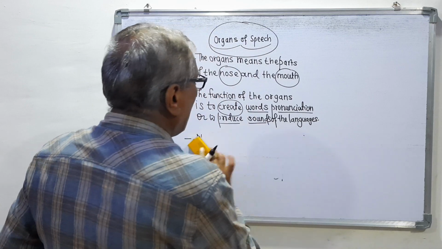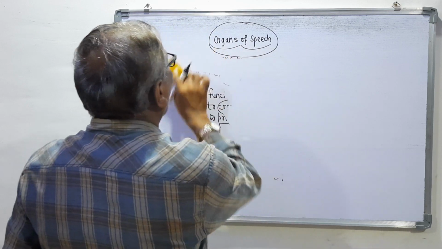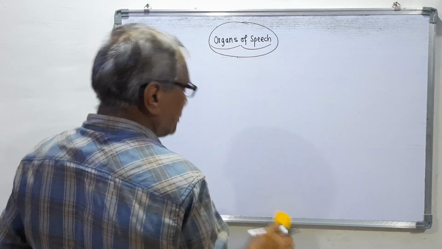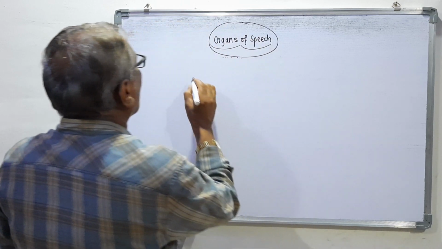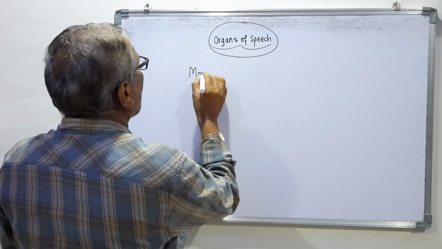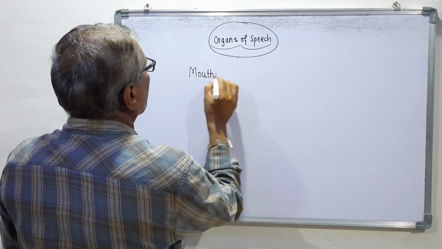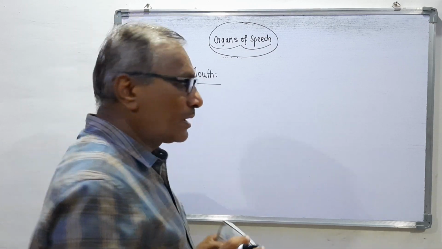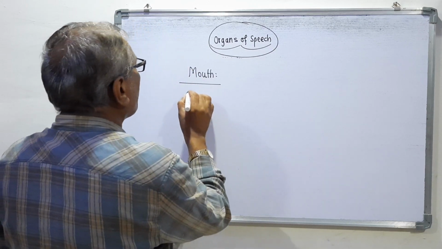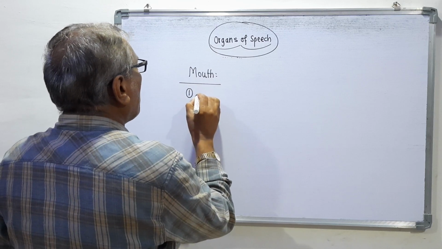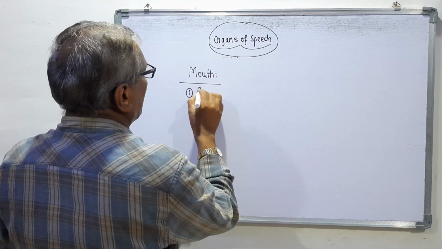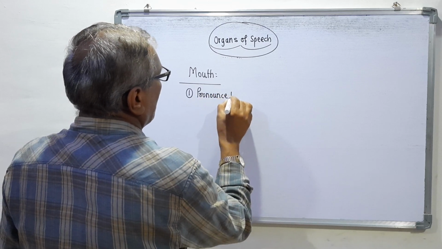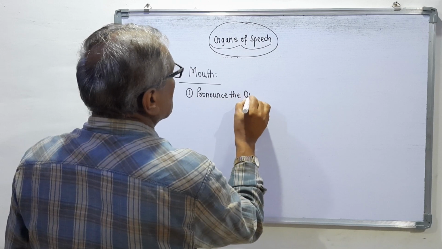Now remember, I am talking about the mouth. What is the function of the mouth? The mouth pronounces the oral sounds.